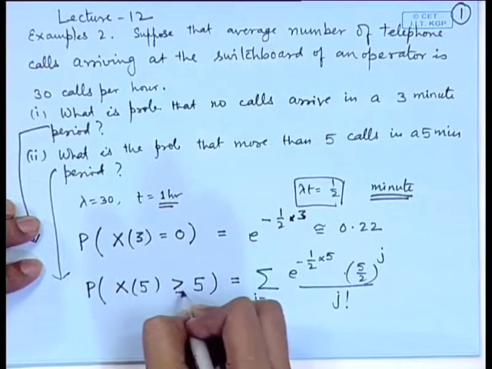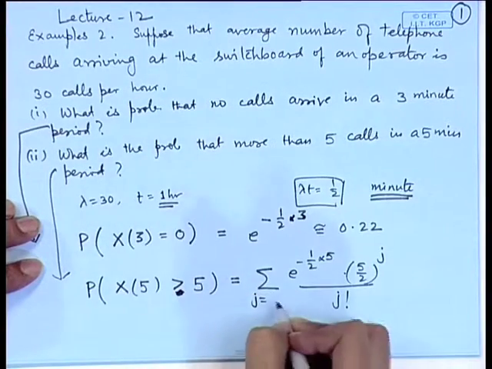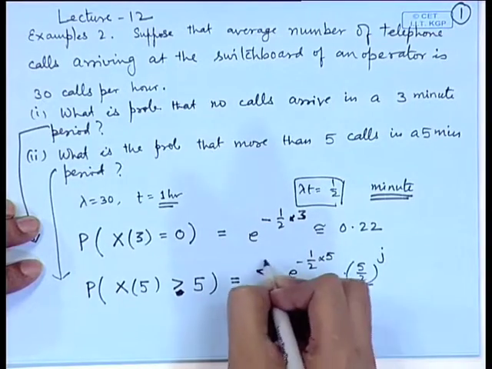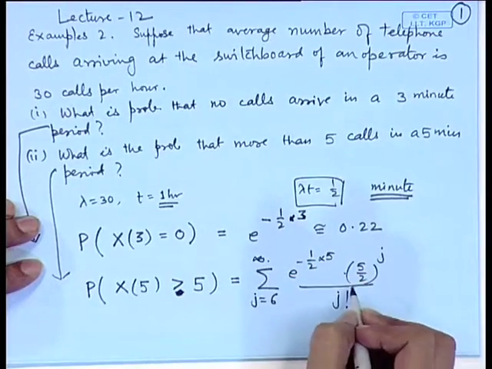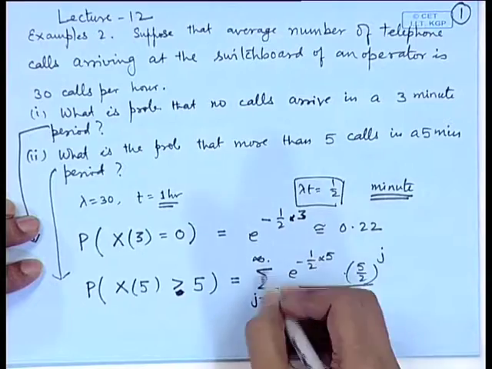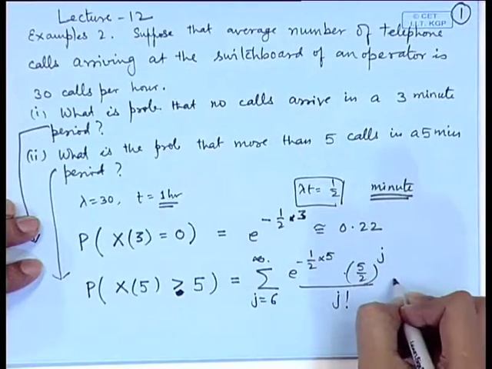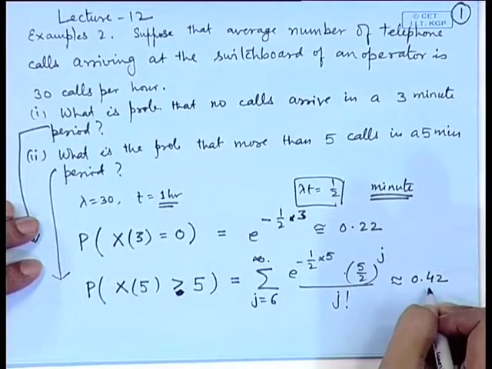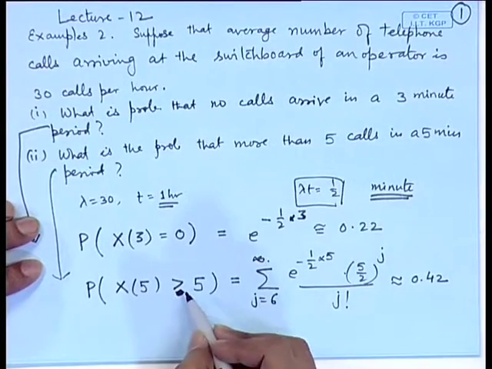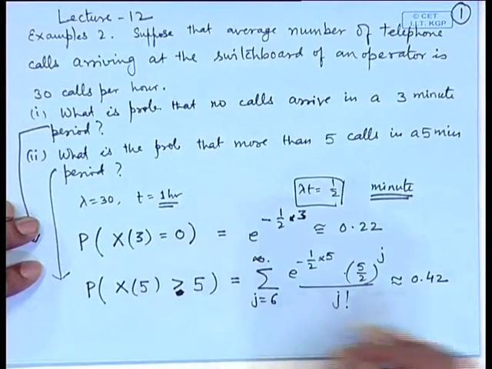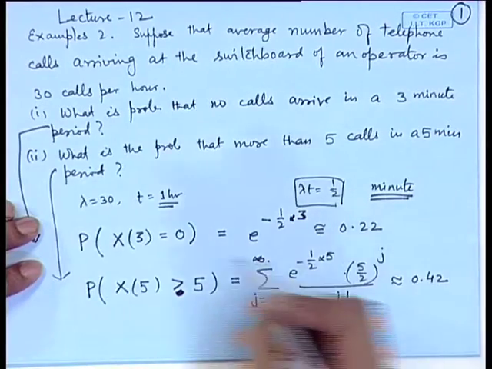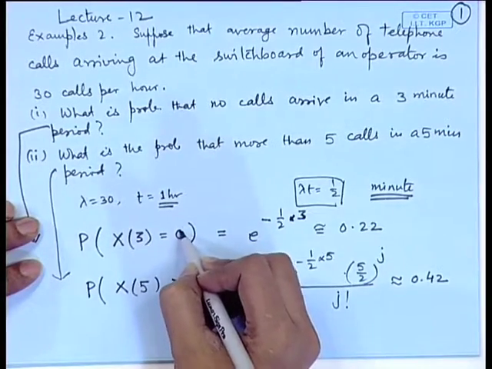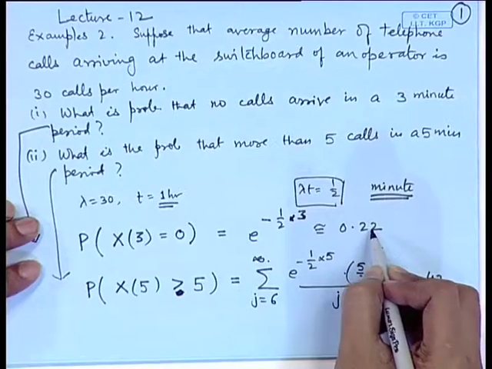So, we will put strictly greater than here in place of greater than or equal to, so j is equal to 6 to infinity. From the tables or by calculation we can check it is approximately 0.42. So, the probability that more than 5 calls will be received in a 5-minute period is 0.42 and the probability of no call being received in a 3-minute period is 0.22.